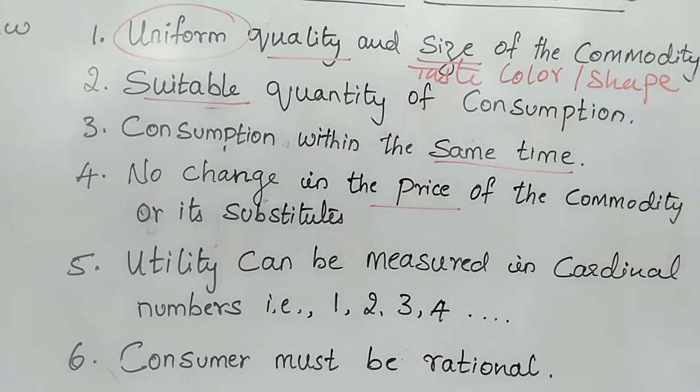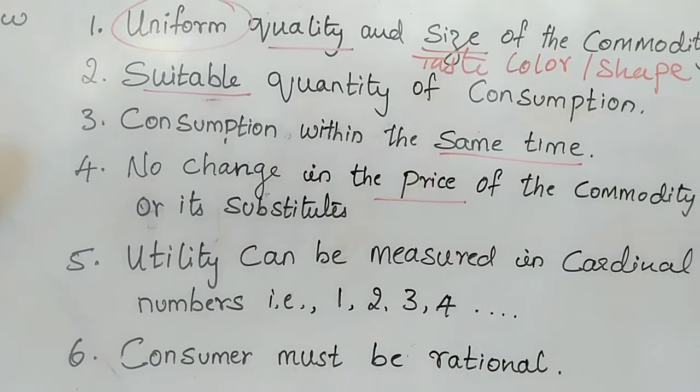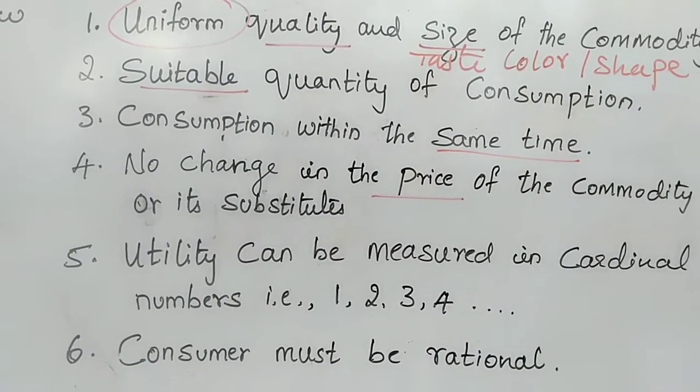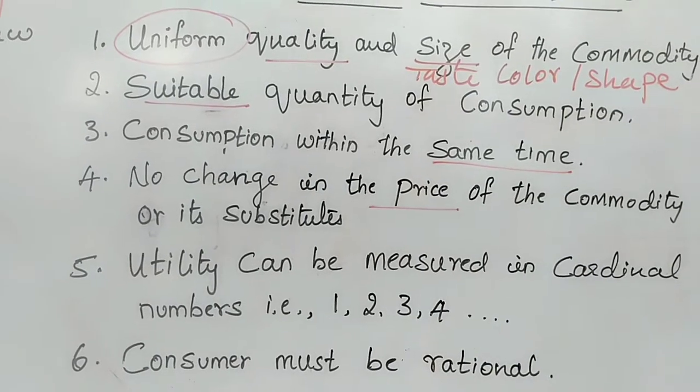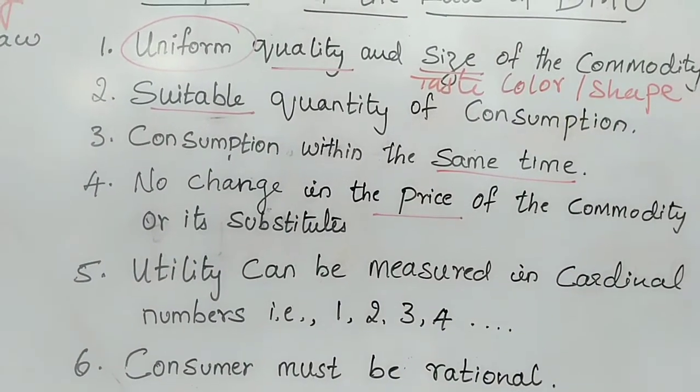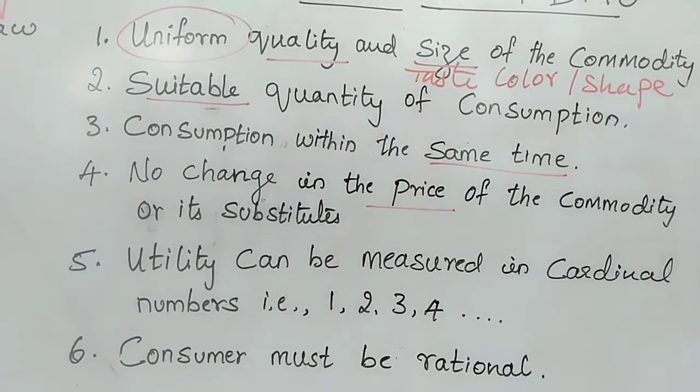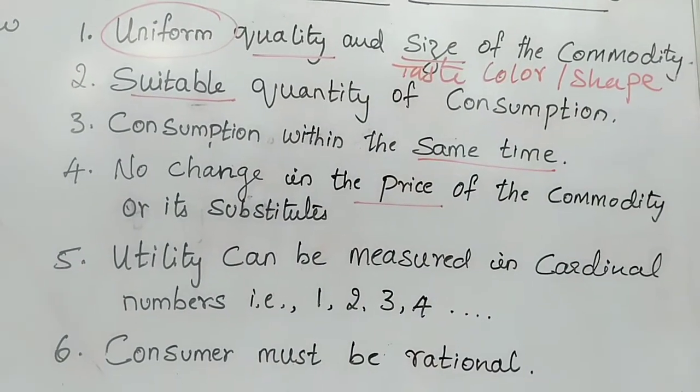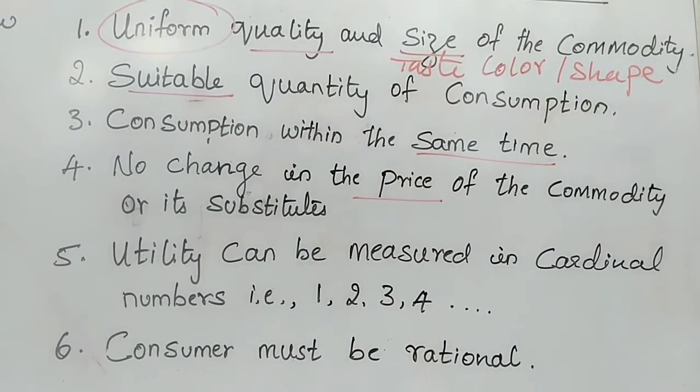So this law is based on the assumption that the commodity's price does not change with successive units when you are consuming the same commodity. So there is no change at all. The price of the substitute is also kept at the same level.